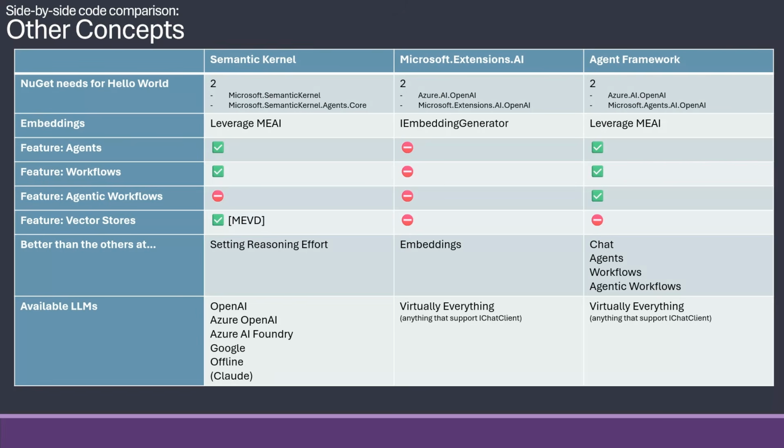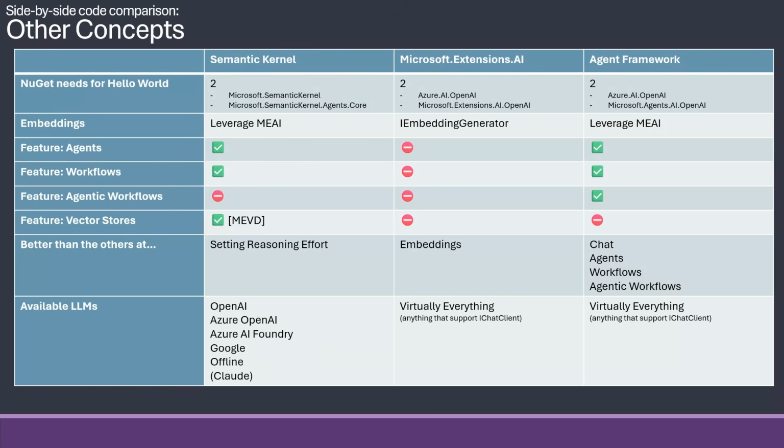But they do support OpenAI, Azure OpenAI, AI Foundry, Google, offline modes, which is also, of course, supported by the two others. And they have a sort of connection to Claude. So unless you're using OpenAI or Azure OpenAI, I would be more worried sticking with Semantic Kernel in having those.